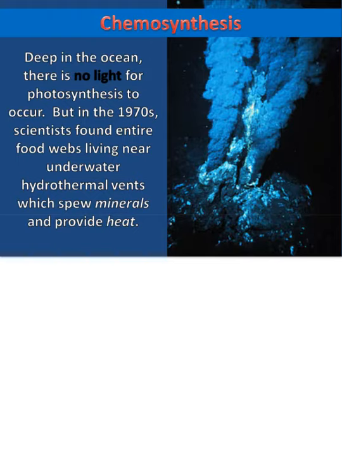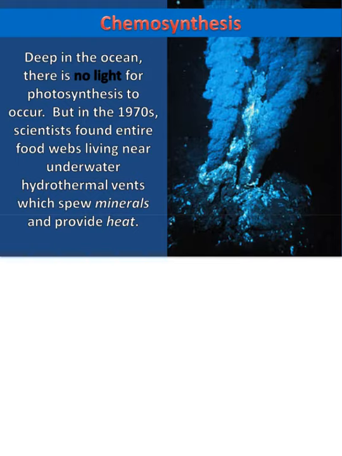Okay, so deep in the ocean, there is no light. So photosynthesis can't occur. There's no light to convert. But in the 1970s, scientists found entire food webs living near underwater hydrothermal vents, which spew minerals and provide heat. So the organisms that live deep in the ocean where there's no light can convert chemicals that they find deep in these hydrothermal vents to survive.